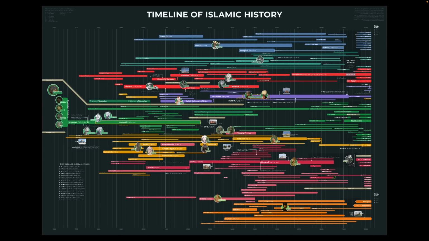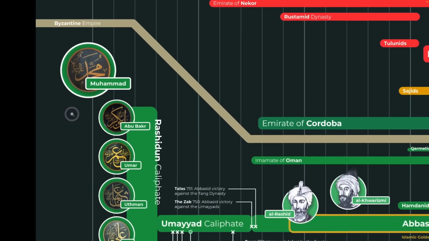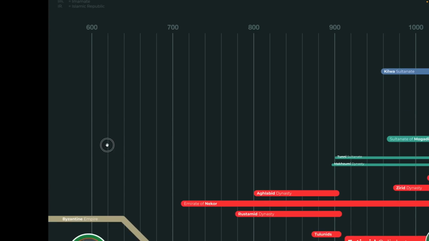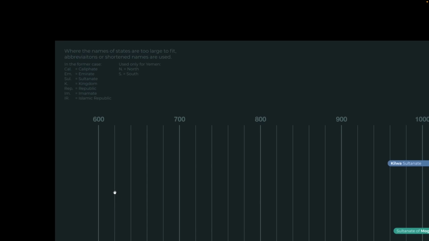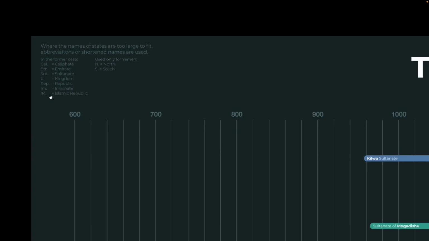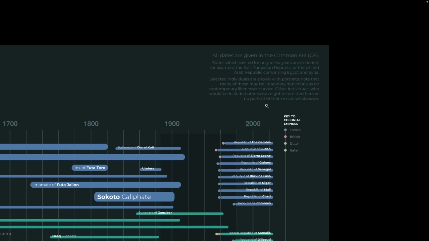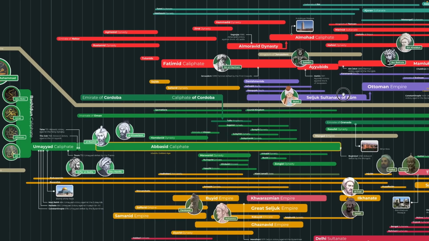So let's get started. This is what the chart looks like in its entirety. The chart begins with three entities: the Byzantine Empire, the Sassanid Empire, and of course Prophet Muhammad. The chart begins around 600 CE. There are some notes here for abbreviations that we had to use because there was not enough space. For example, almost nowhere were we able to write Islamic Republic. And then there are some notes here that you can read later on.